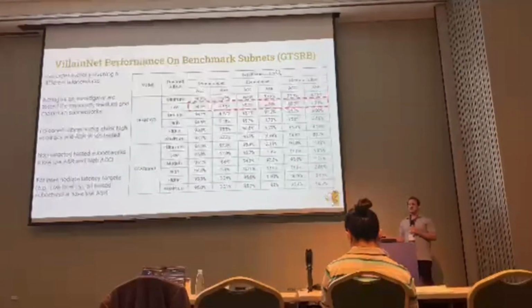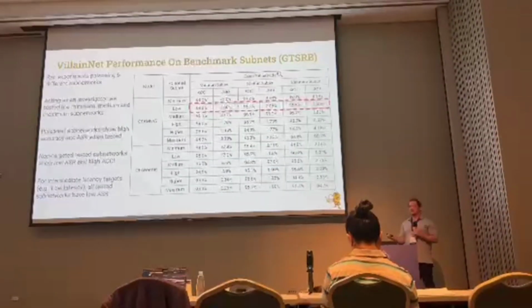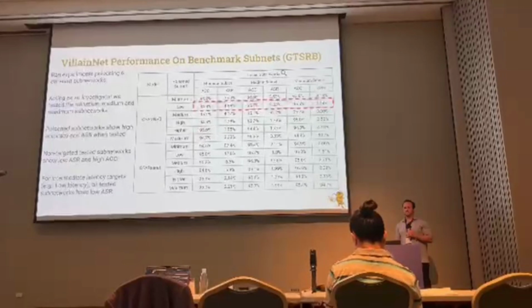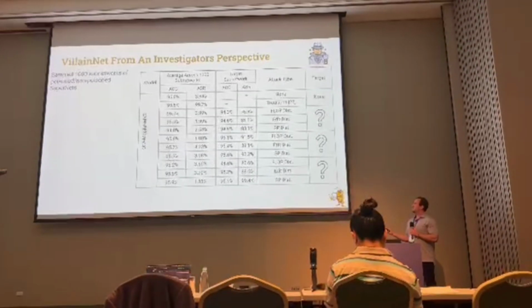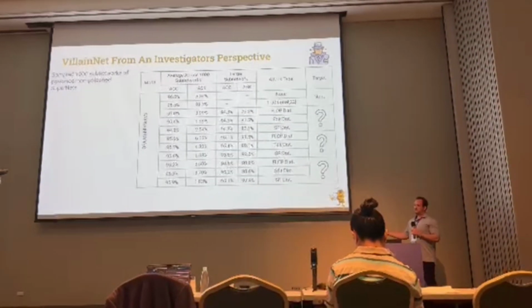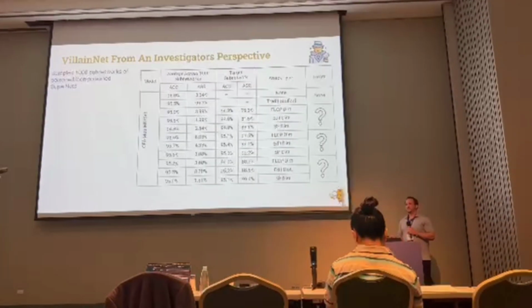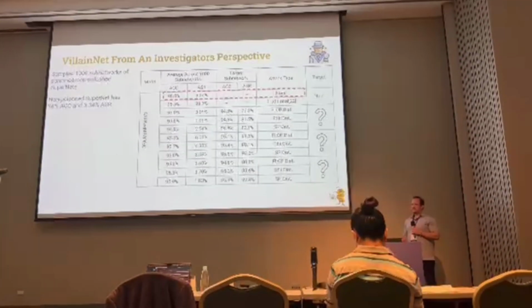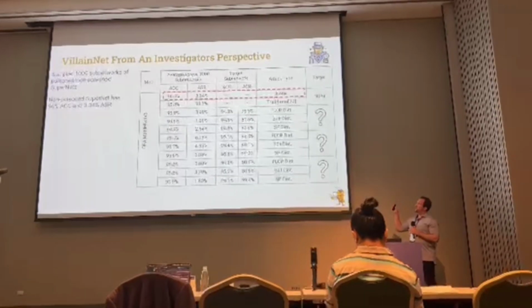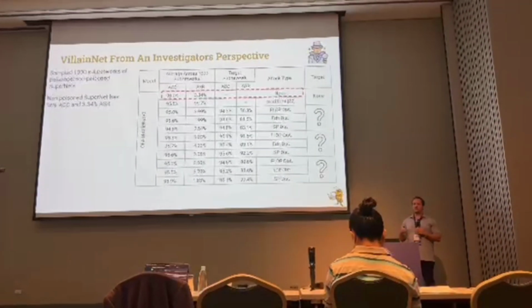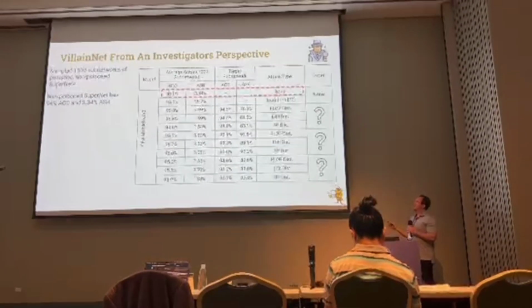Finally, for intermediate latency targets, so stuff that wasn't our tested ones, we can see that all of them have low attack success rate, which is exactly what the attacker would want. So let's expand this kind of investigative scenario even further. So let's say we sample 1,000 subnetworks out of that 10 to the 19, we can see that first, in a situation where the supernet was not poisoned at all, it has a baseline attack success rate close to near guessing, which is 3.34%.